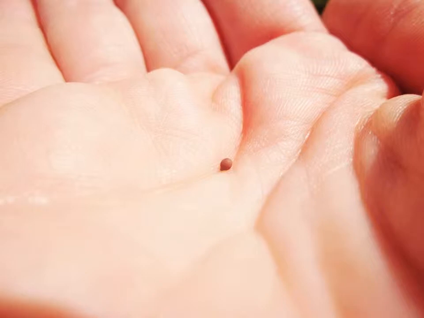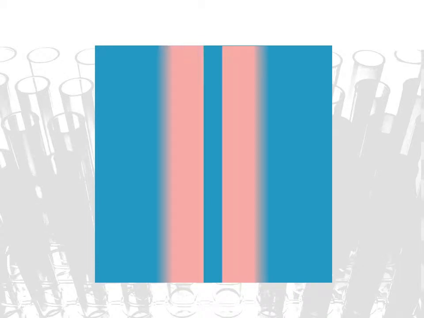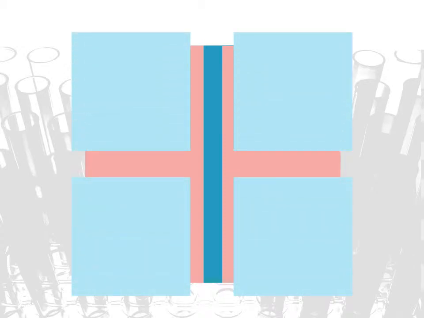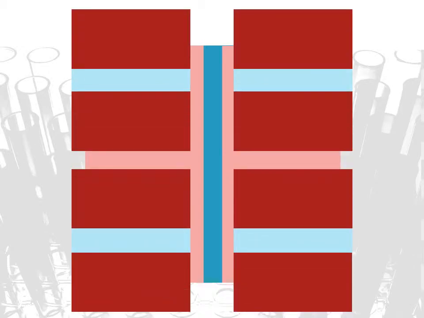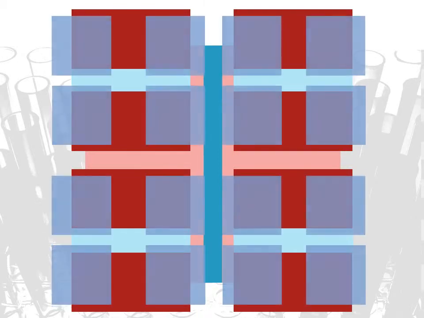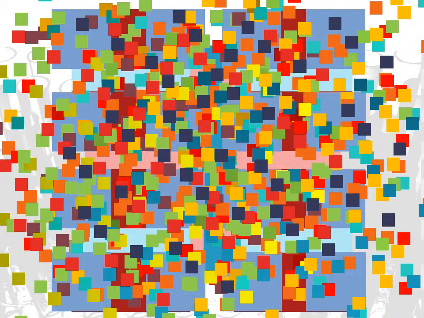To use an example, take a look at this block. If this block was the smallest thing we know, and we then cut it in half, we would then have two smaller pieces. And if we cut those in half, we would then have smaller pieces than that. And if we cut those in half, and those in half, and we just kept cutting in half, we would always have more and smaller pieces. Democritus then asked the question, how small could you go?